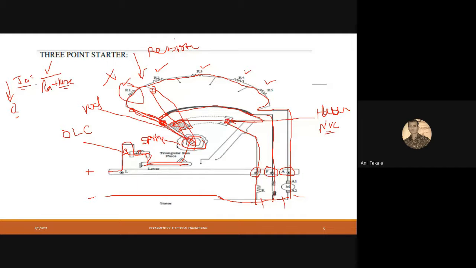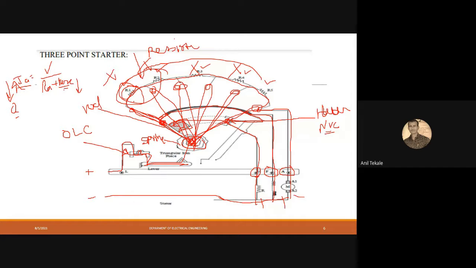If I reduce the resistance, what will happen to the total equivalent circuit? It will decrease, right? And due to that, if your resistance is decreasing, then slowly your current will increase. Then I'll take this to the third point. If I take the third point, then these two resistances will be eliminated. Similarly, I will come to another point, then again this will be eliminated. I come to this point, this will be eliminated, and lastly I come to this point. So all resistance will get eliminated, and at that time my motor will run in normal condition.